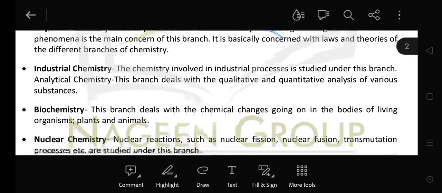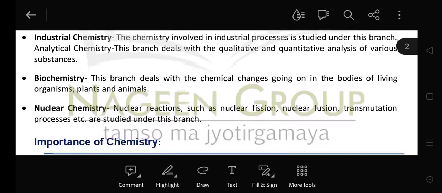Now, next is industrial chemistry. The chemistry involved in industrial processes is studied under this branch, like qualitative and quantitative analysis of various substances is under industrial chemistry. Now, next one is biochemistry.